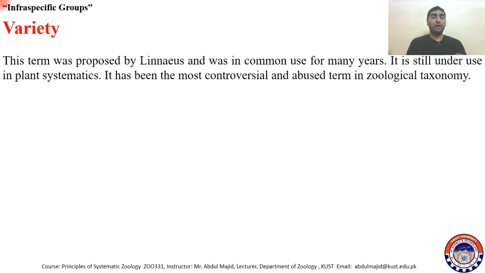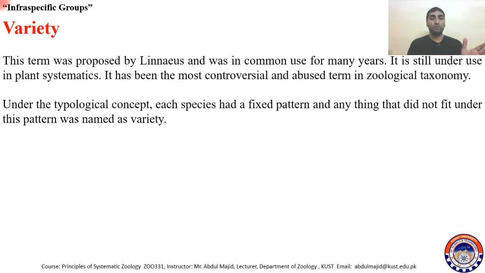Then variety. I think in the previous lecture we have already discussed this in detail, but let me explain it a bit here also. This term was proposed by Linnaeus and was in common use for many years in zoology. It is still used in plant systematics, but it has been the most controversial and abused term in zoological taxonomy, and it is abandoned. It is not used further in zoology.